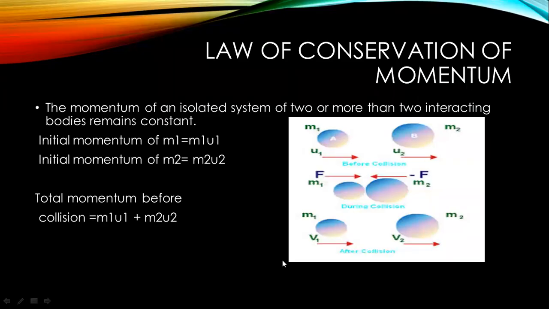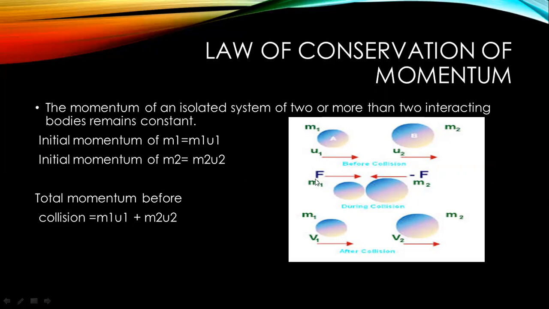Now let's consider this example, which shows the law of conservation of momentum in more detail. First of all, I have written down the statement: the momentum of an isolated system of two or more than two interacting bodies remains constant. So the initial momentum of M1 is M1U1. The initial momentum of M2 is M2U2. And the total momentum before collision, total means you are to add the momentum, M1U1 plus M2U2.